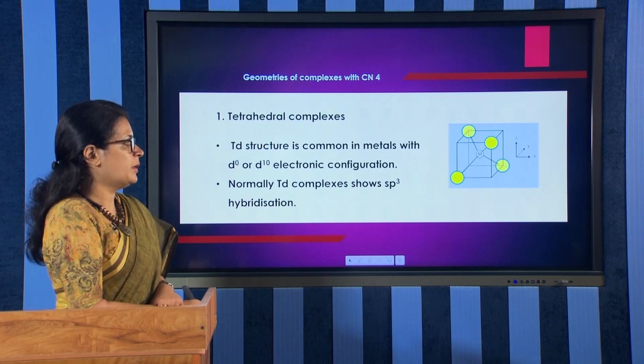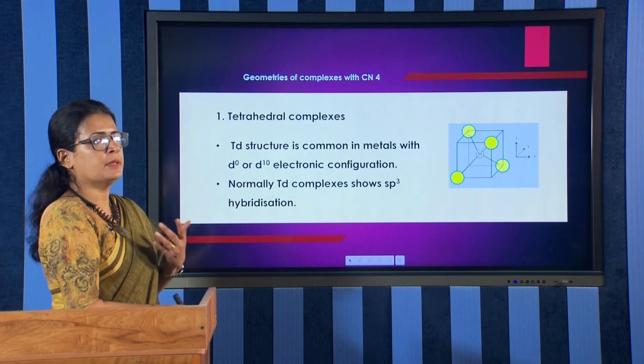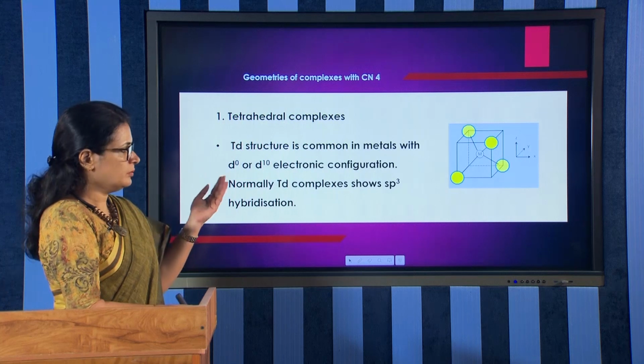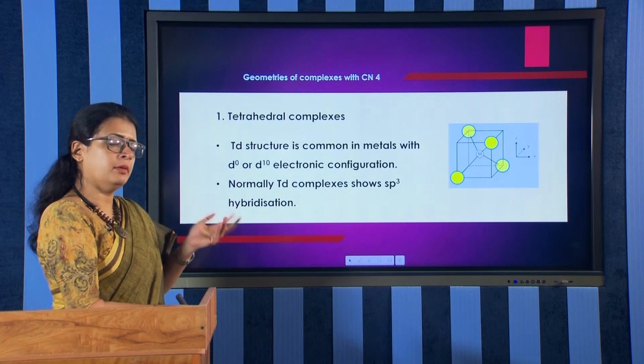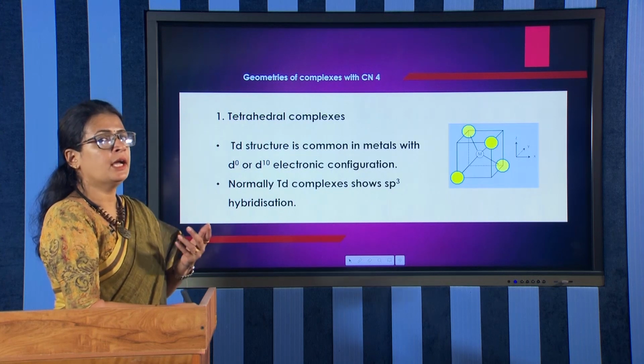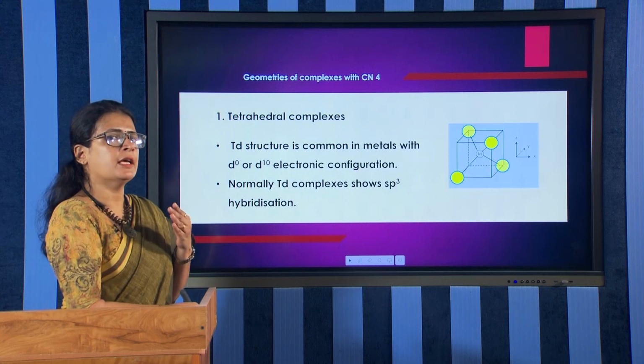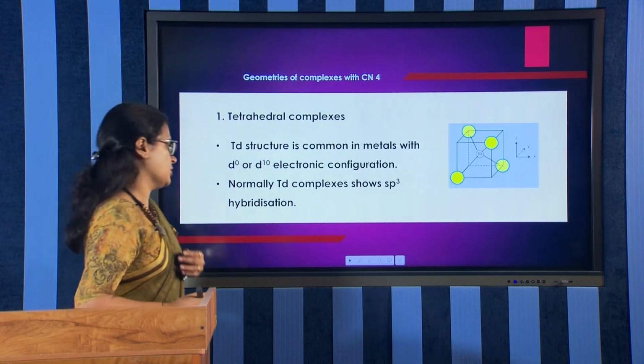You may be familiar with the different hybridizations, sp, sp3, sp2 and so on. sp3 means one s orbital combines with 3 p orbitals to form 4 sp3 hybrid orbitals. So, tetrahedral complexes have sp3 hybridization.